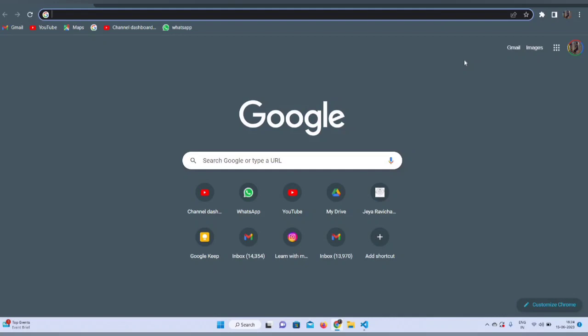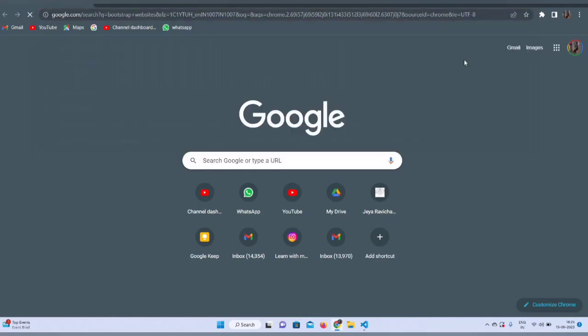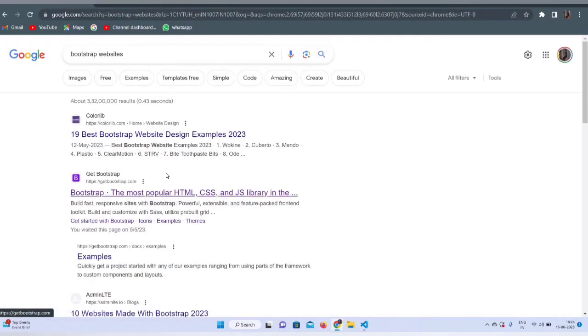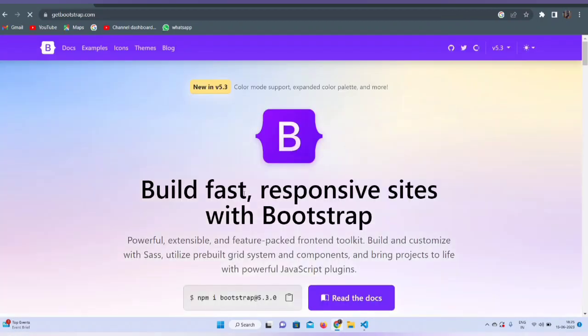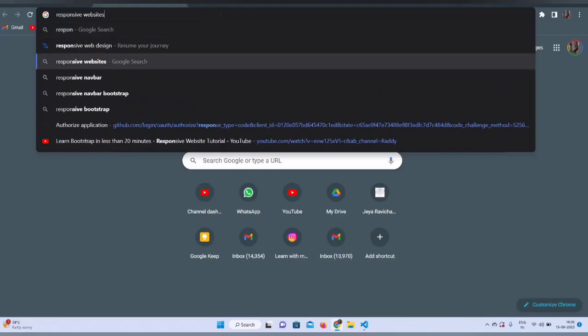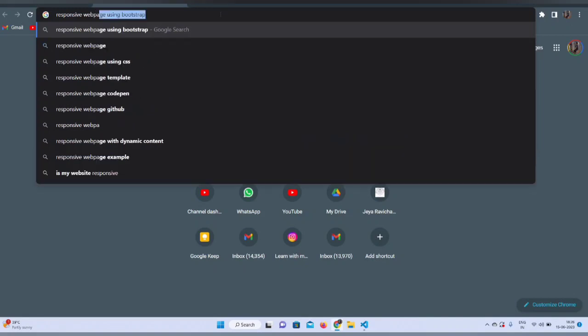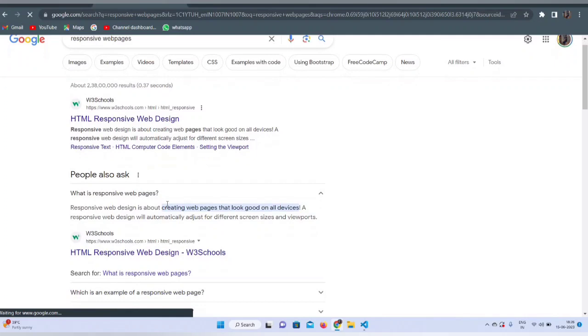So I personally prefer responsive web pages, and Bootstrap is a very good option if you are looking for responsive web pages. So let's go to this official website of Bootstrap. Before that, let me tell you what is a responsive web page. So what is a responsive web page? A responsive web page is like a page that fits on all types of screen, like all kinds of dimensions